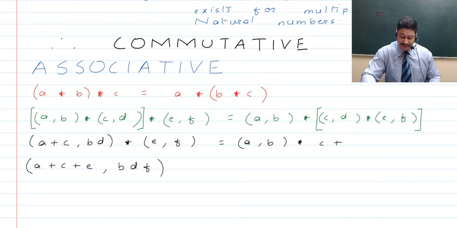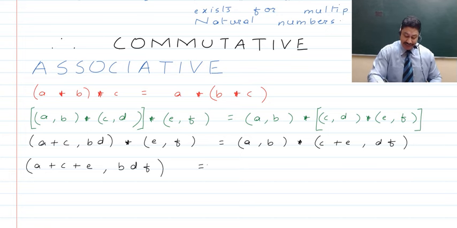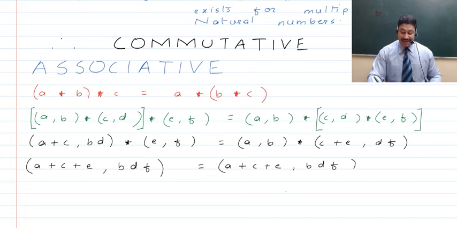So here we have (C plus E, D into F), which is going to be the resultant ordered pair in accordance with what binary operation we have at hand. Now guys, we are going to operate both of these ordered pairs. As such, it is going to give us A plus C plus E, which is the first element of both of these ordered pairs. And now if we talk about the second elements, there is going to be a multiplication, so we will have B, D, F. Right, so this, guys, is the resultant ordered pair on the right hand side.